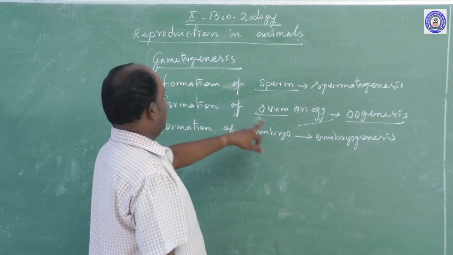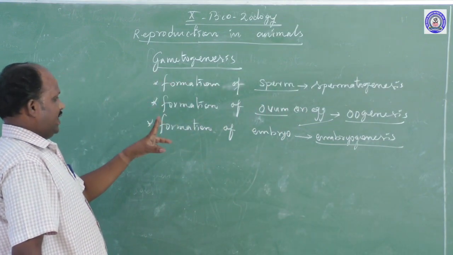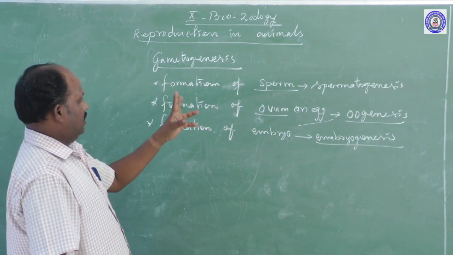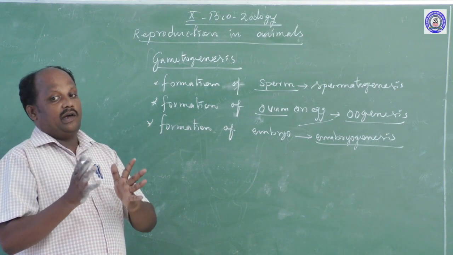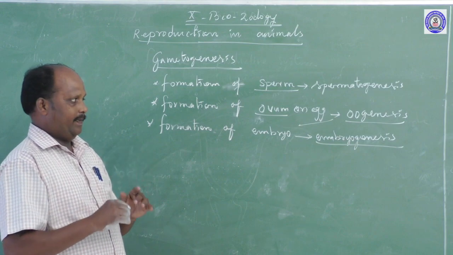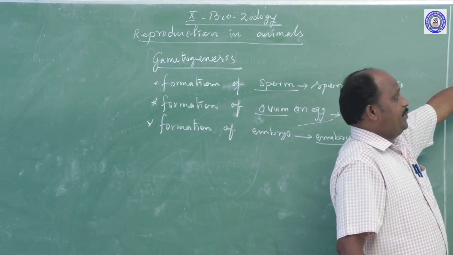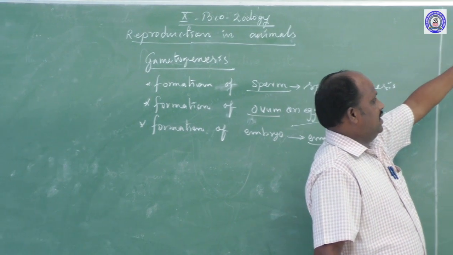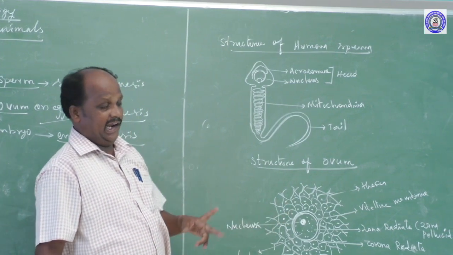Another one, the formation of embryos, is called embryogenesis. That process is carried out by the primary organs of the male and female structure. Now we are going to start the structure of the male gamete cell, the sperm, and the structure of the female gamete cell, the ovum, in detail.